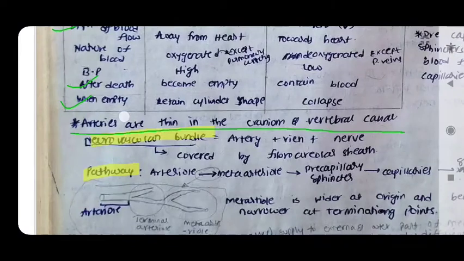Now, arteries are thin in the cranium and vertebral column. A neurovascular bundle comprises an artery, a vein, and a nerve. The neurovascular bundle is covered by the fibroareolar sheath.